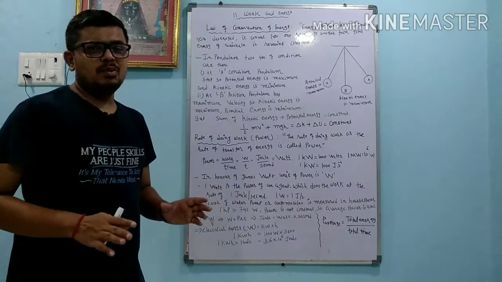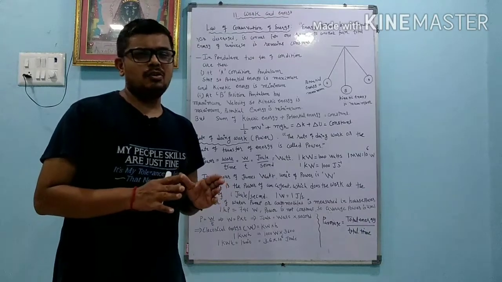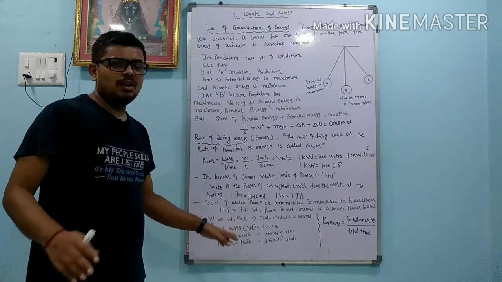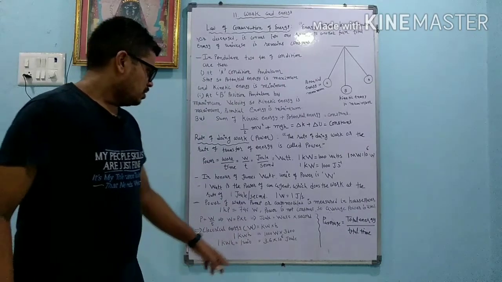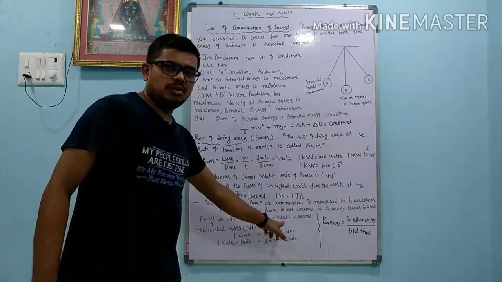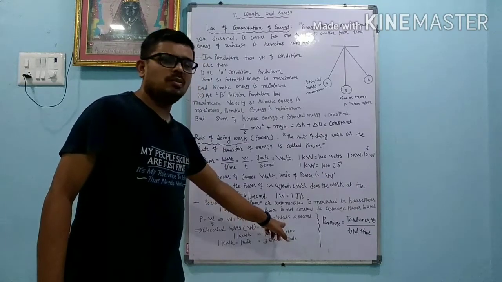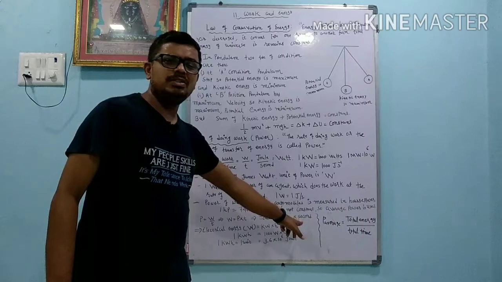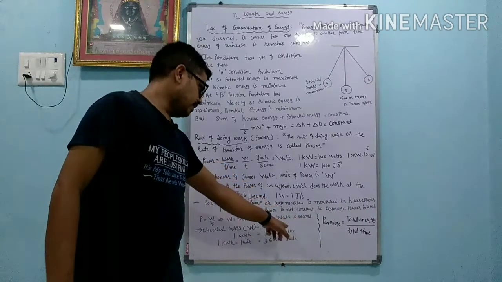For very small scales, like 1 second or 2 seconds, we cannot conveniently measure electrical energy in joules, so we take bigger units. Instead of watt, we take the kilowatt, where 1 kilowatt equals 1000 watts, and instead of seconds, we take 1 hour, which is 3600 seconds.